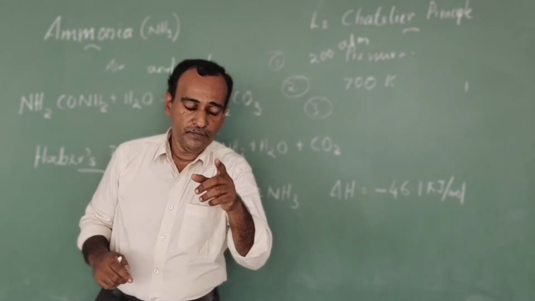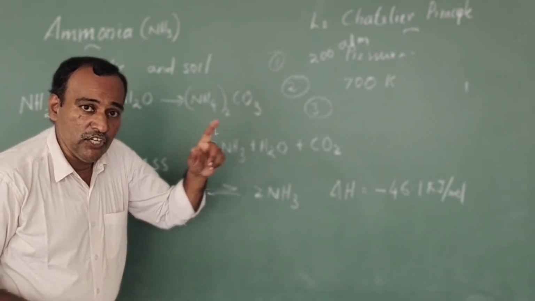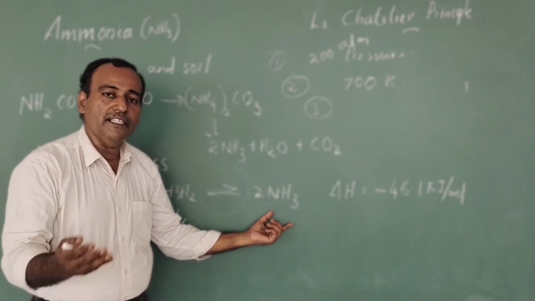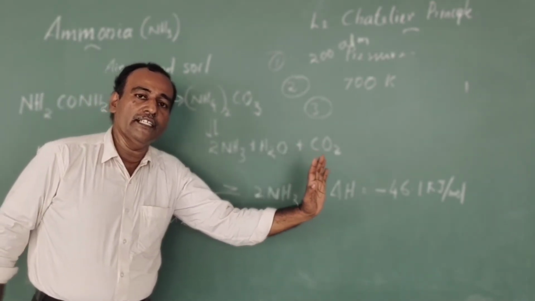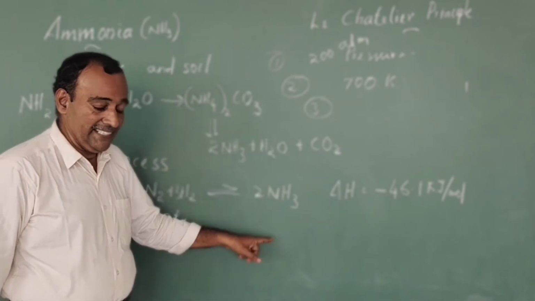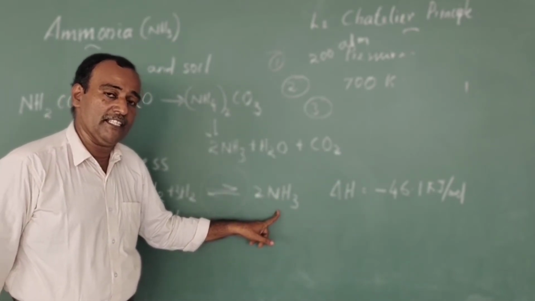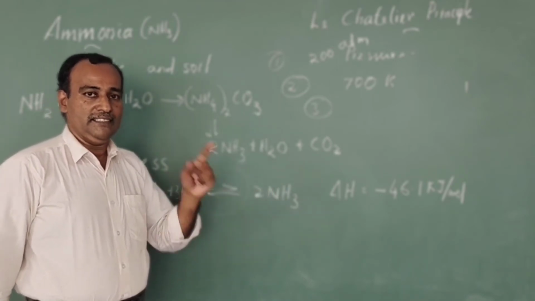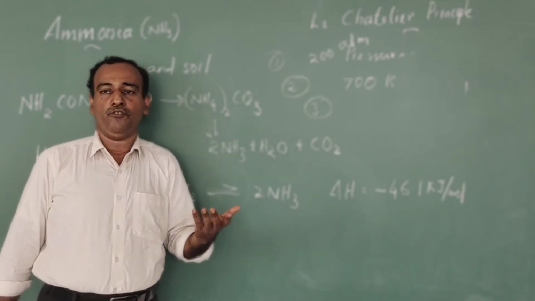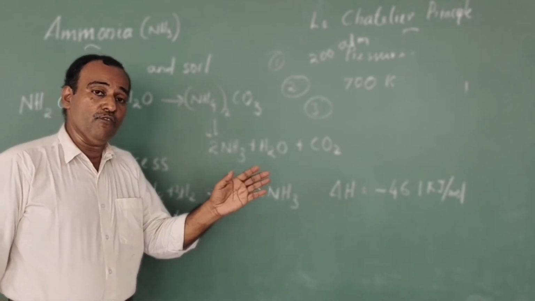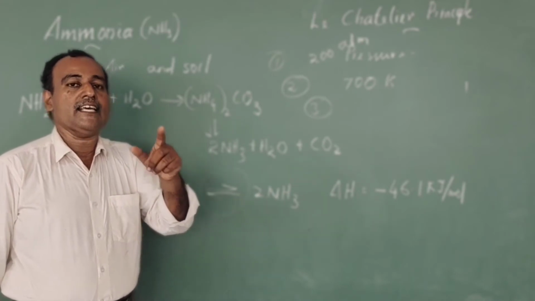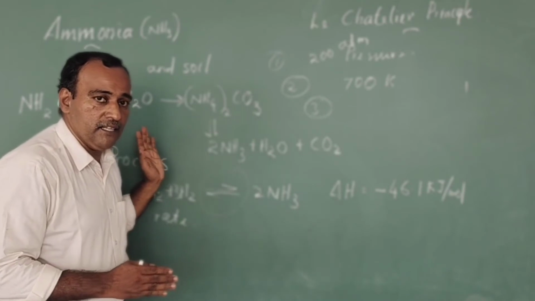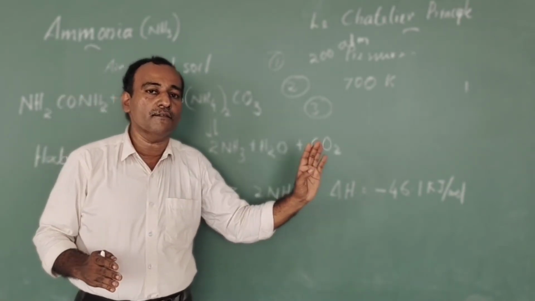Also, a decrease in the concentration of product favors the forward reaction. If you decrease the concentration of the product formed, then the forward reaction will take place. That is why in the Haber process, ammonia is removed from the reactor as and when it is formed. Why is it removed from the reactor? So that it favors the forward reaction.